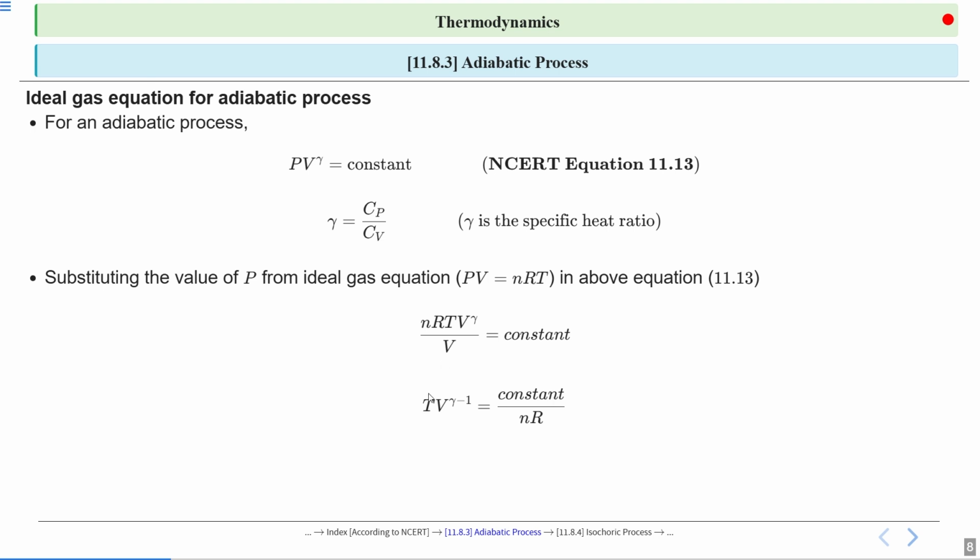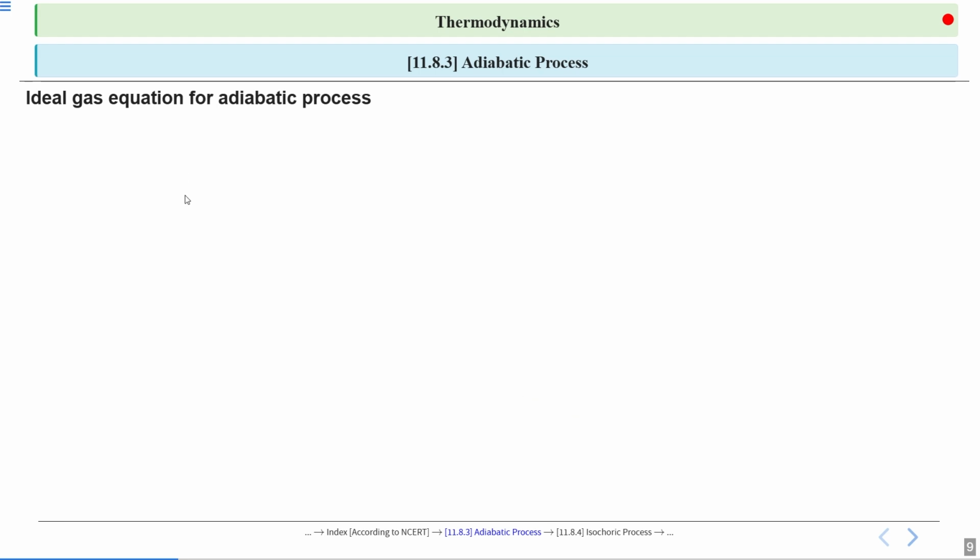So it will be T V raised to the power gamma minus 1 is equal to constant divided by nR. So it will be T V^(gamma minus 1) is equal to constant, as n is the number of moles, that is constant, and R is also a constant term. So the RHS term will also be constant. This is the ideal gas equation for adiabatic process.